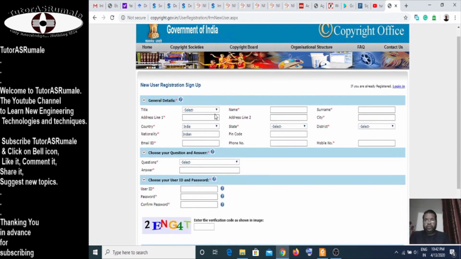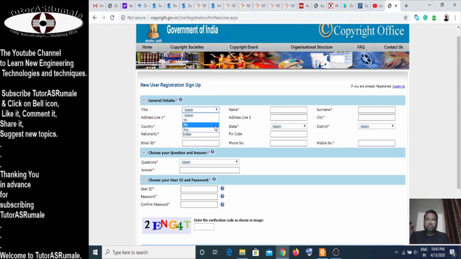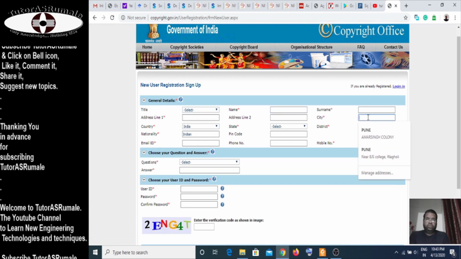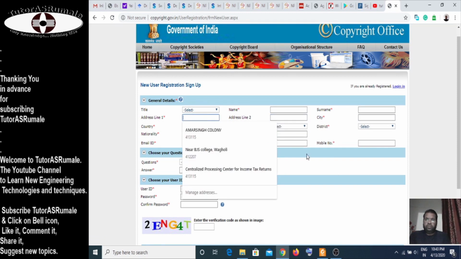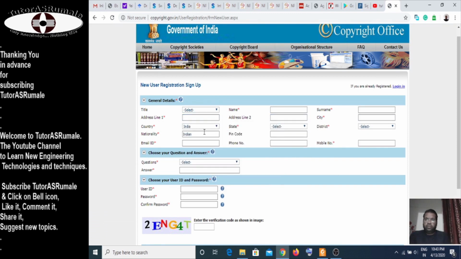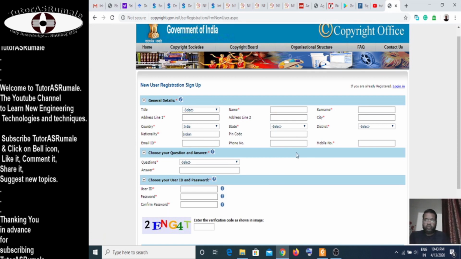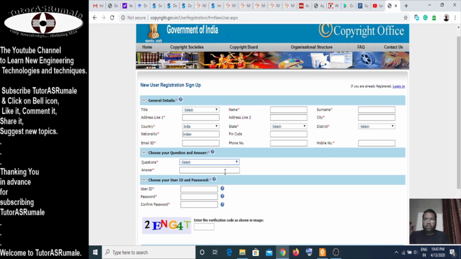Here you are required to enter your information: Mr., Mrs., Miss, your name, surname, city, and complete address. Then enter all the required things, your number. You have to select one security question and give the answer.